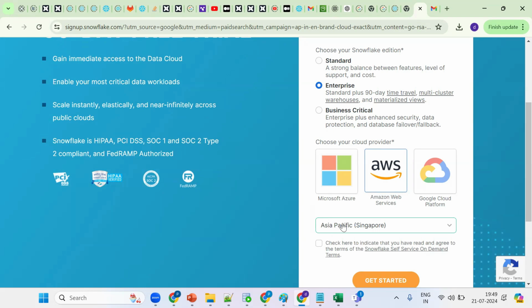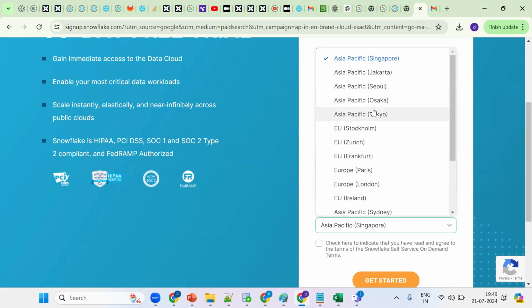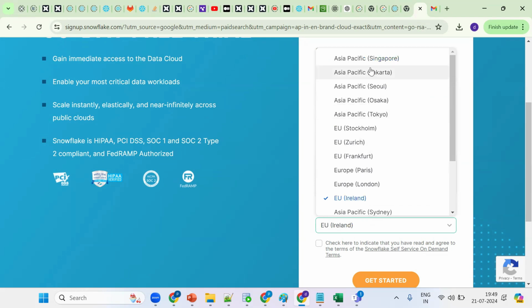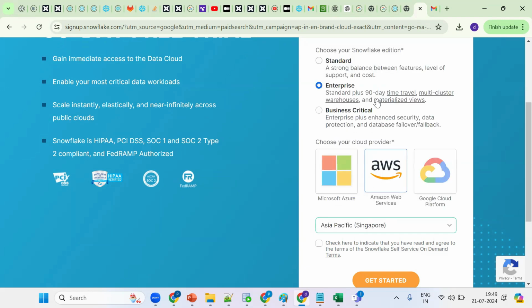Got the point. And remember, these are the data centers. Suppose our project is in Ireland. Now, can I go for Singapore or no? We should click for Ireland. If I go for Singapore but my data is in Ireland, there will be some data latency. To overcome this, we should choose the nearest data center. Suppose I'm in Singapore, I can go for Singapore. Our data will be stored in this region. So click on this, get started.